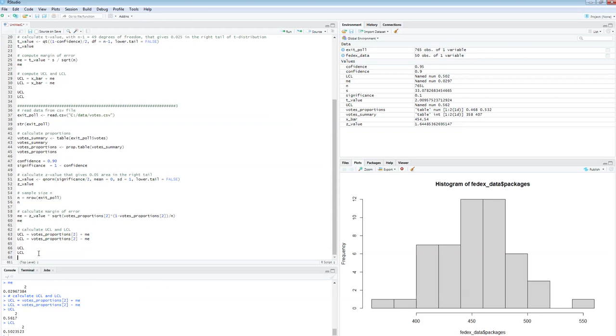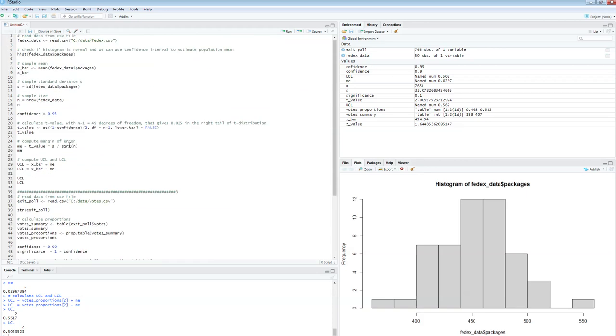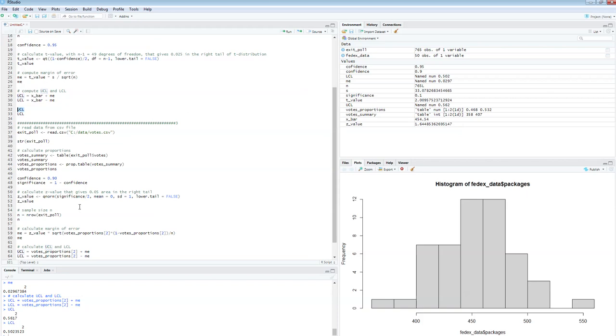Okay, so now let's briefly discuss what does that mean. Does that mean that we have a confirmation that the Republican is likely going to win or not? Well, in the previous lecture, when we looked at FedEx example, right, we couldn't say much. And the reason was that my lower confidence limit was below my target for 50 packages, and my upper confidence limit was above my target for 50 packages. So confidence interval was partially below the target and partially above the target. So I said it's inconclusive, really. I can't claim that my productivity is higher than 450 packages because it's possible that it's also below. Both options are included within my confidence interval.